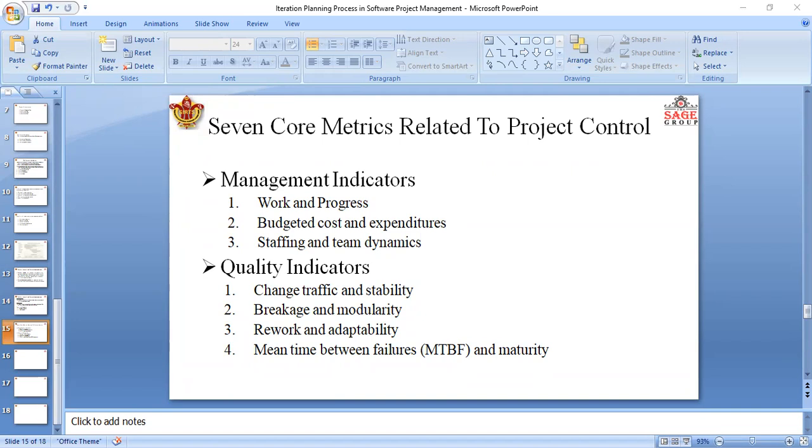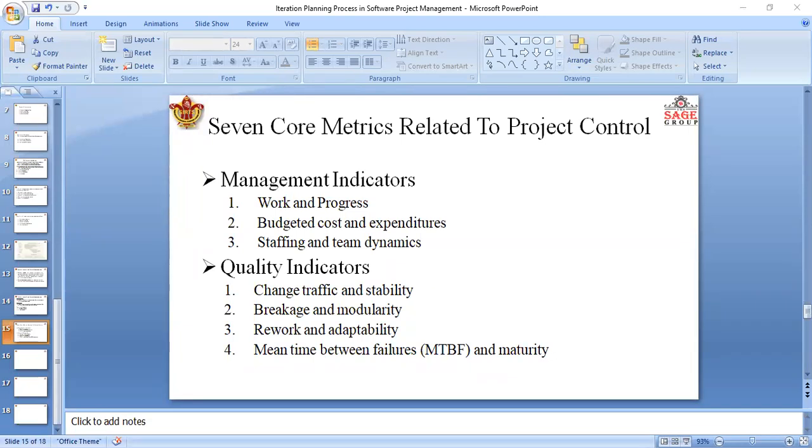So these three management indicators are responsible for the technical progress, financial status, and staffing progress, right? These three management indicators are very useful.